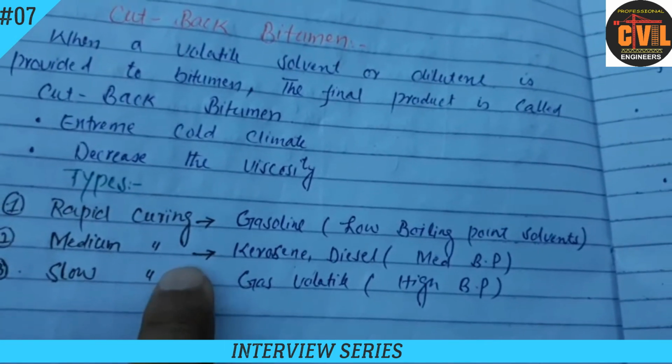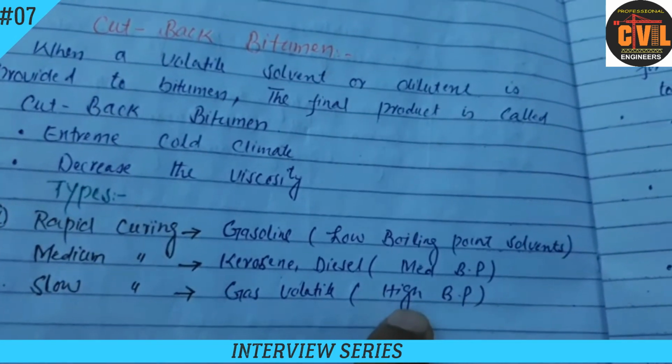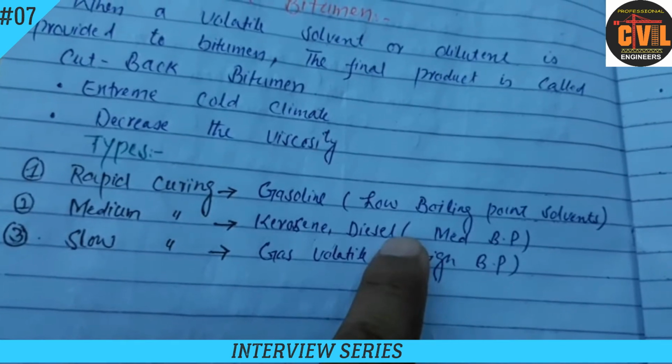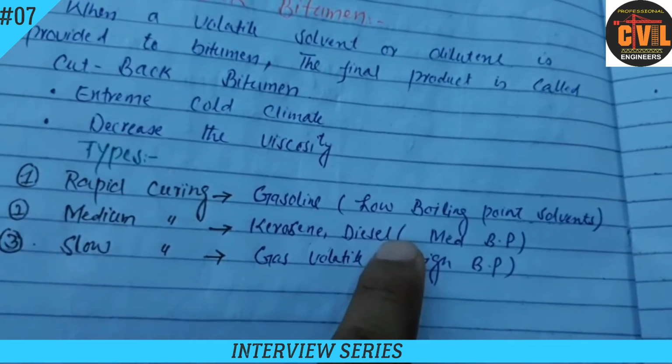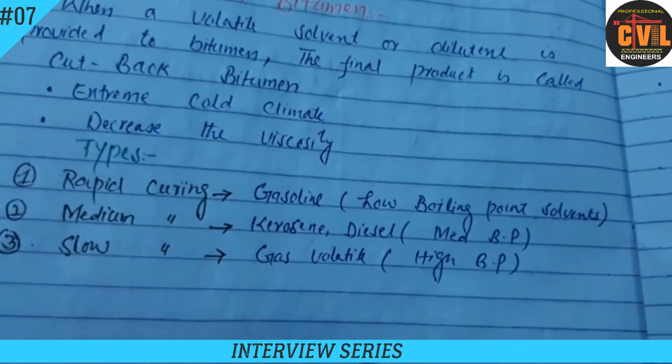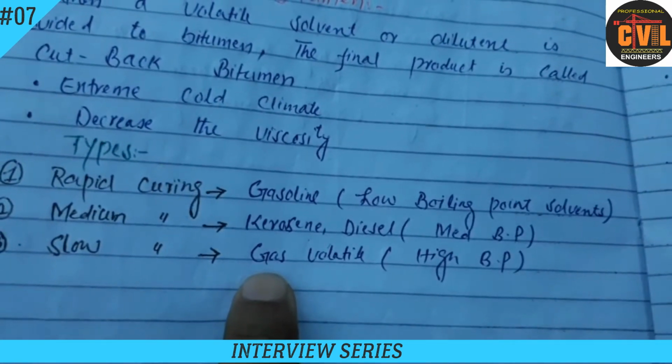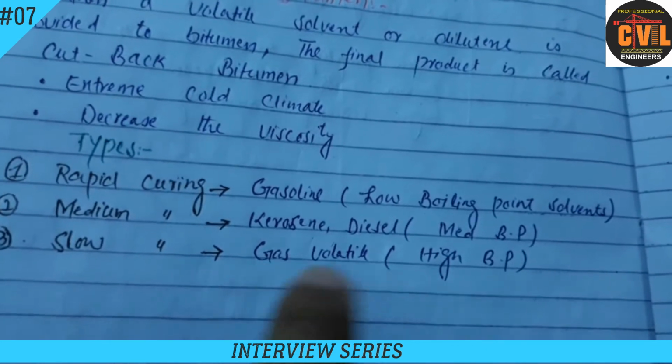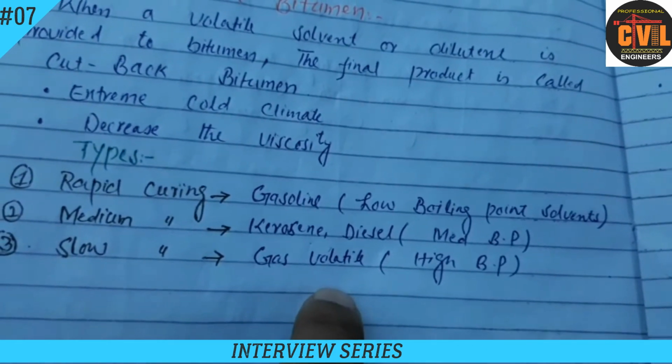Medium curing has a medium boiling point, and we can get it with a mixture of bitumen with kerosene or diesel. The third one is slow curing, and we can get this with gas oil.